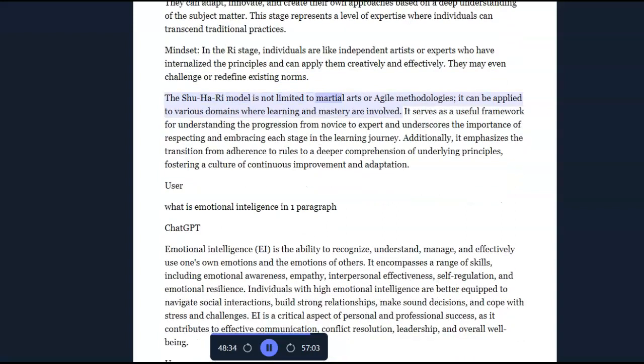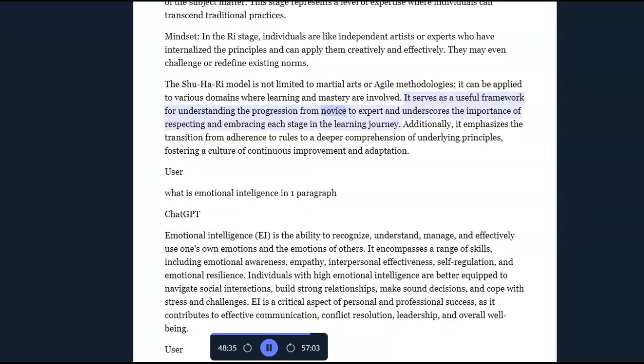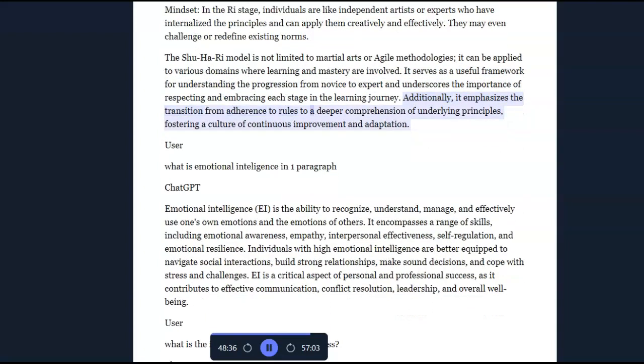The Shuhari model is not limited to martial arts or agile methodologies. It can be applied to various domains where learning and mastery are involved. It serves as a useful framework for understanding the progression from novice to expert and underscores the importance of respecting and embracing each stage in the learning journey. Additionally, it emphasizes the transition from adherence to rules to a deeper comprehension of underlying principles, fostering a culture of continuous improvement and adaptation.